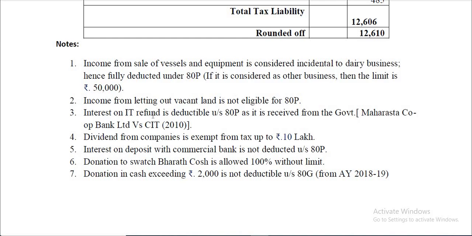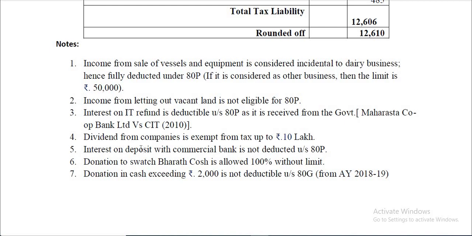Interest on IT refund, income tax refund, is deductible under section 80P, as it is received from the government, and this is held in one of the cases, that is Maharashtra Cooperative Bank Limited versus Commissioner of Income Tax, held in 2010. Dividend from companies is exempt from tax up to 10 lakh. Interest on deposit with commercial bank is not deducted under section 80P.